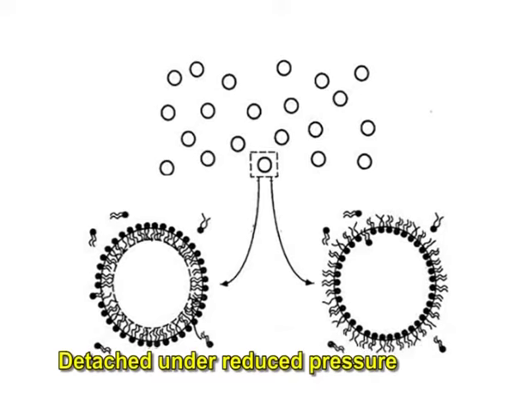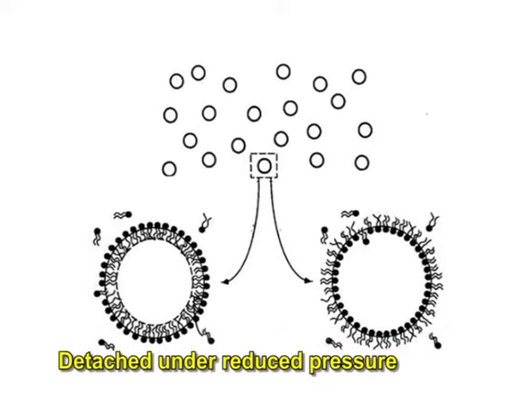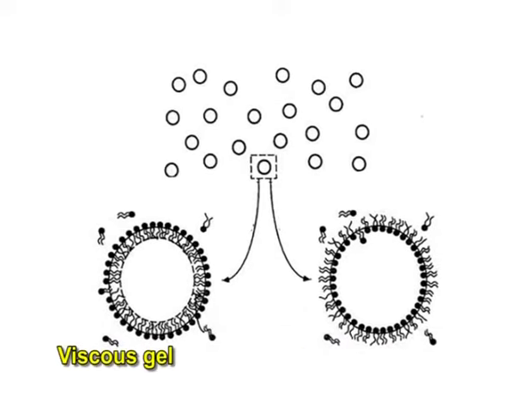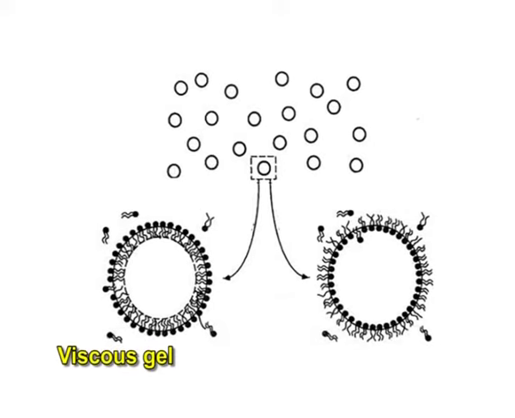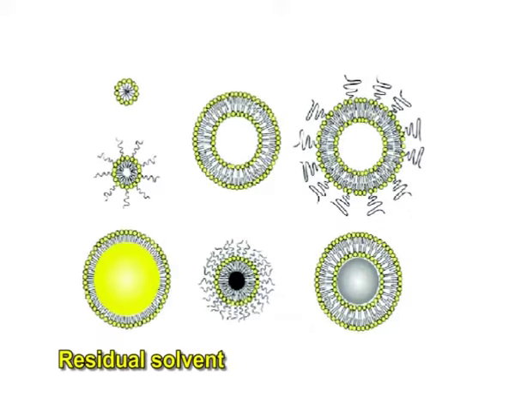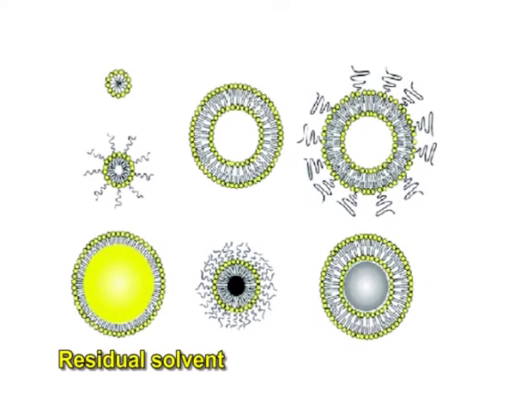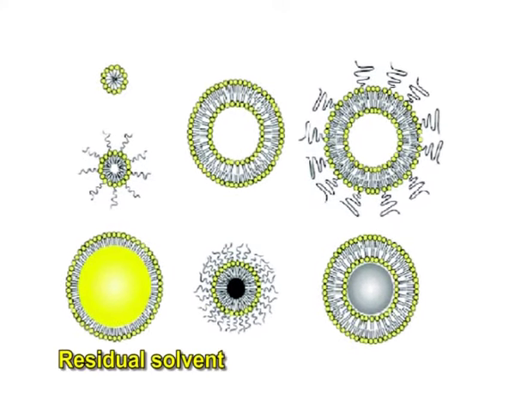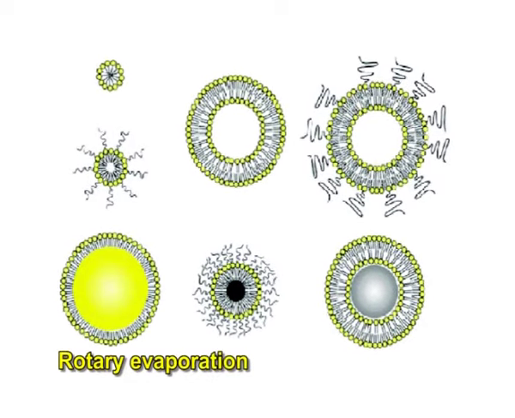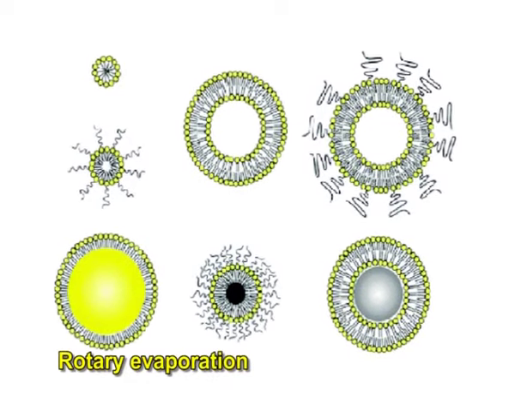The organic solvents are removed under reduced pressure, resulting in the creation of a viscous gel. The liposomes are formed when residual solvent is removed during continued rotary evaporation under reduced pressure.